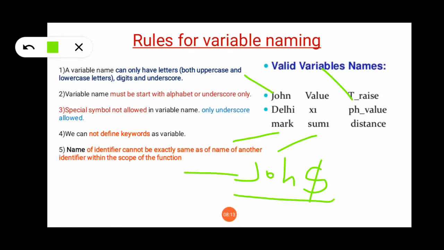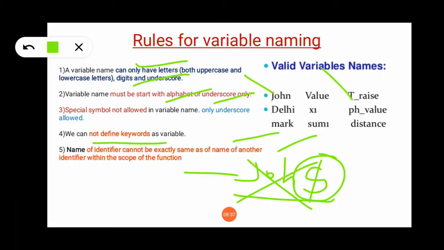This is invalid because dollar is a special symbol, which is not allowed. So a variable name can have letters, uppercase, lowercase, digits, and underscore. It must start with an alphabet or underscore only. We cannot define a keyword. Later we will see what exactly a keyword is.